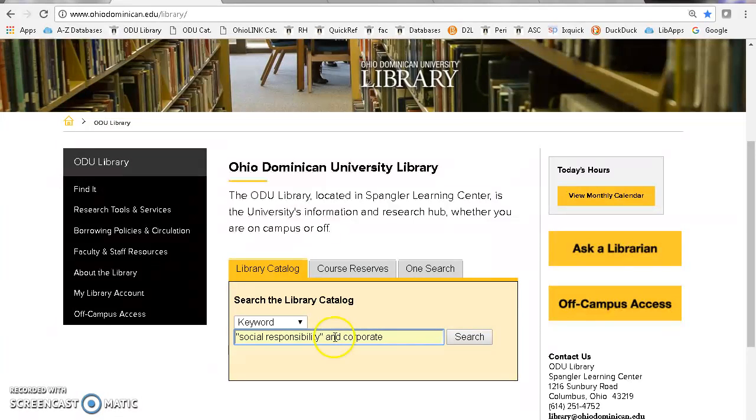So we type in social responsibility, again with those quotes, for an exact match to the phrase, the word "and", and then the word corporate. And the reason why we have "and" here is to make sure that both terms, both concepts, corporate and social responsibility, are represented in the library catalog records for those books. In other words, we're trying to get a book or a book chapter that covers both.